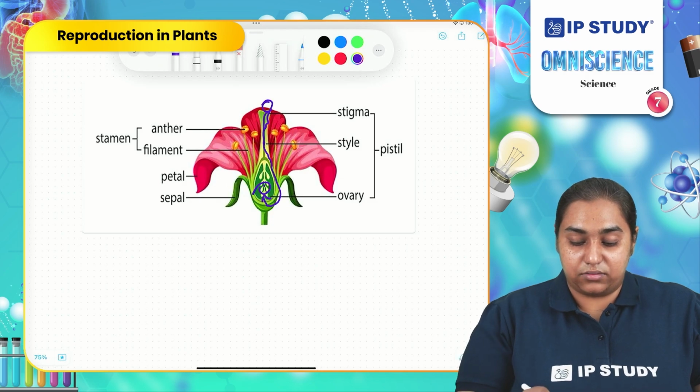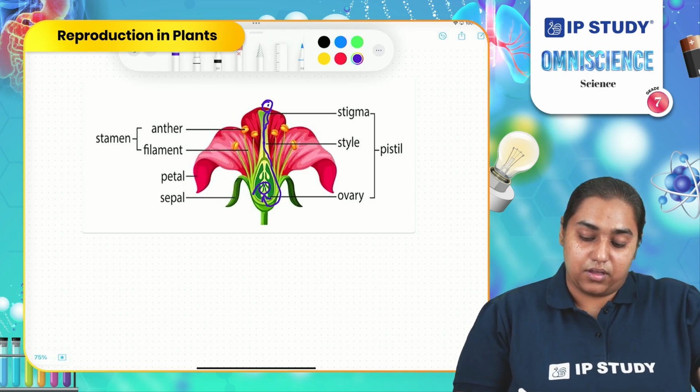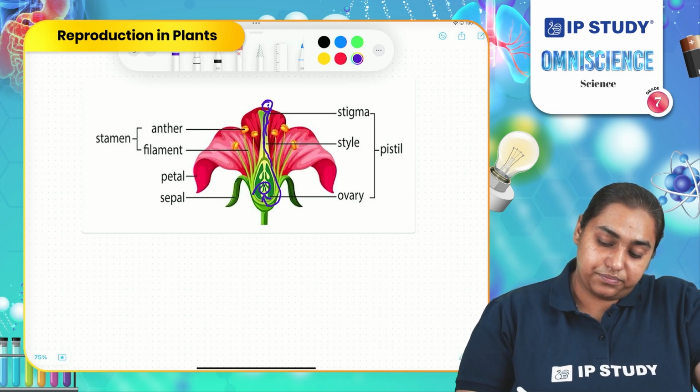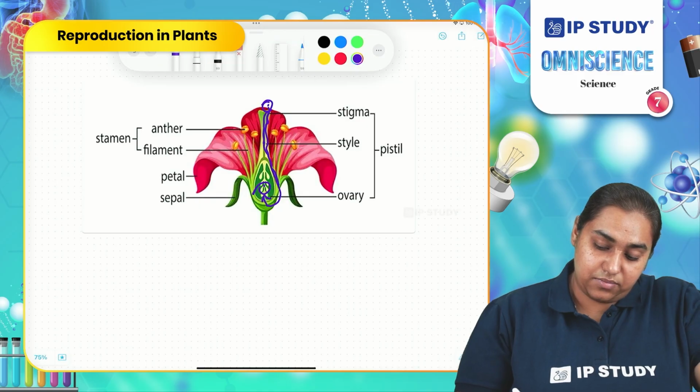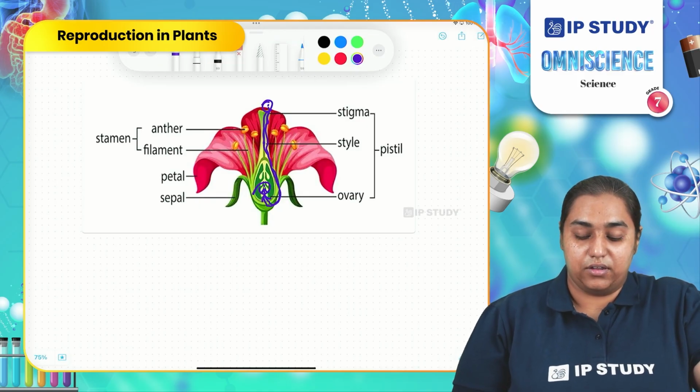And there, this pollen releases the male cell, which enters the ovule and fuses with it. This fusion is known as fertilization.